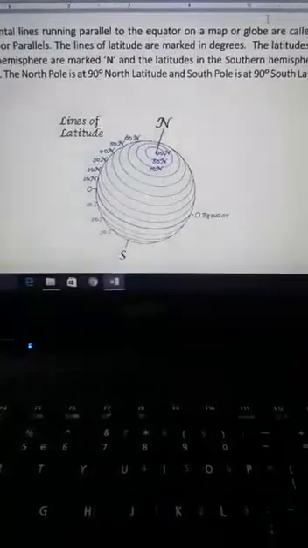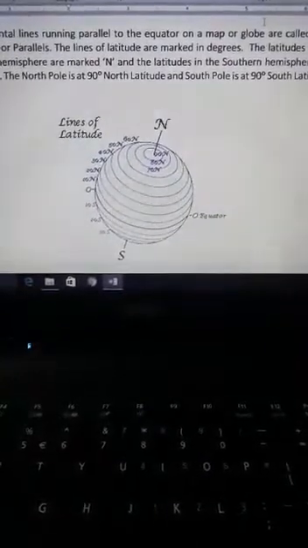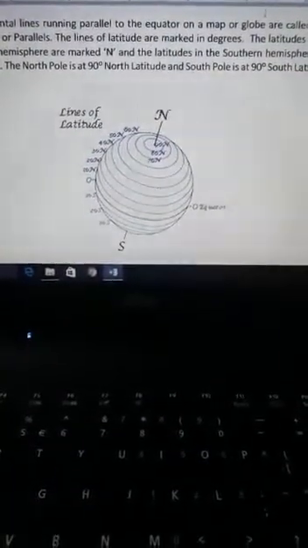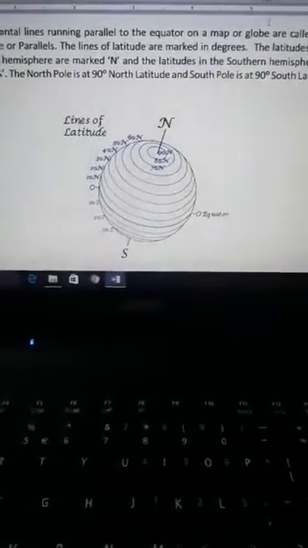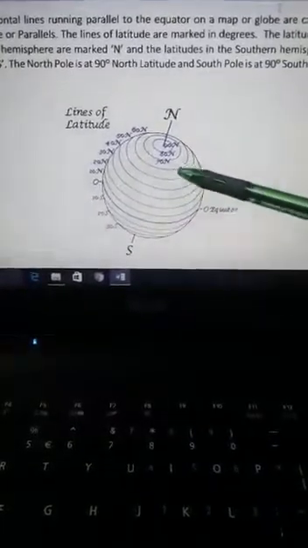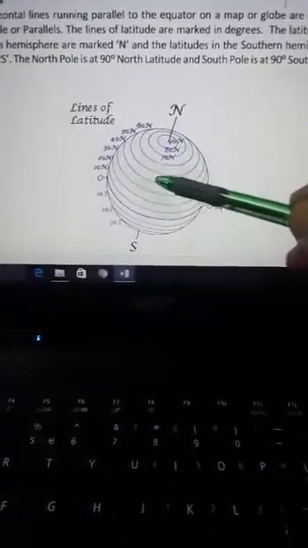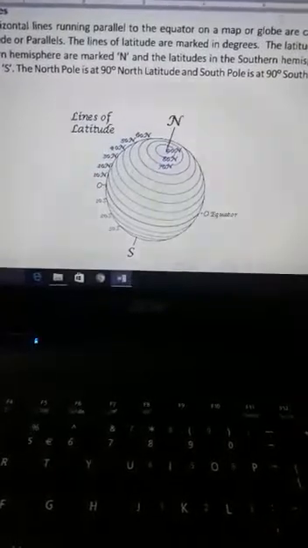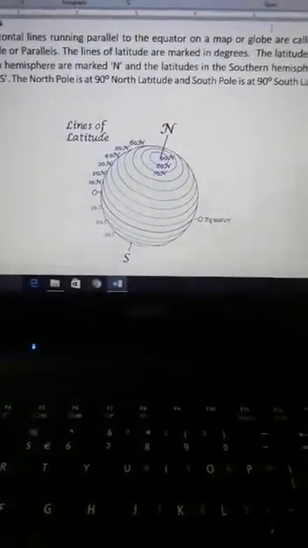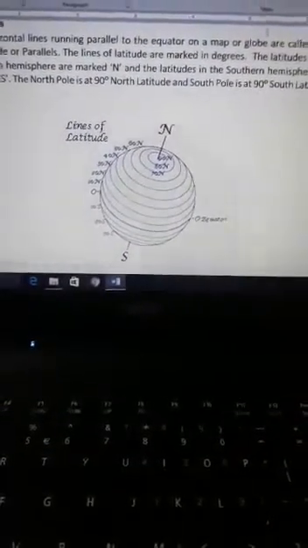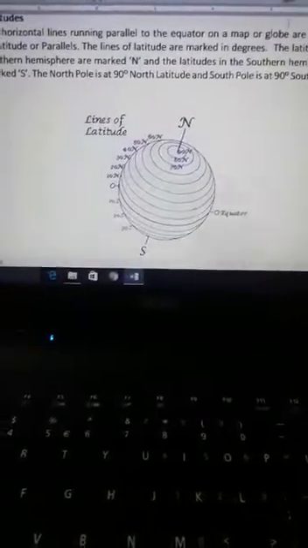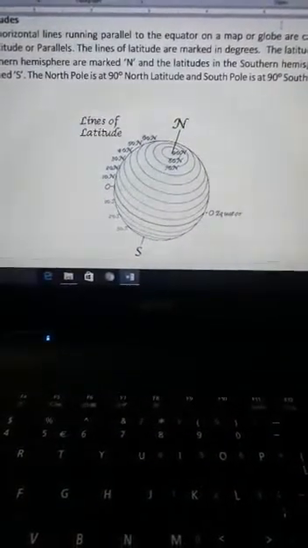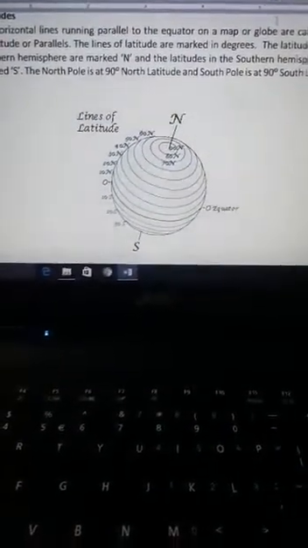What are parallel lines? Parallel lines are those lines which never meet at any point. Means these two lines never intersect or meet at any point. So these lines are called parallel lines. These latitudes are parallel lines which are drawn on the globe or map.